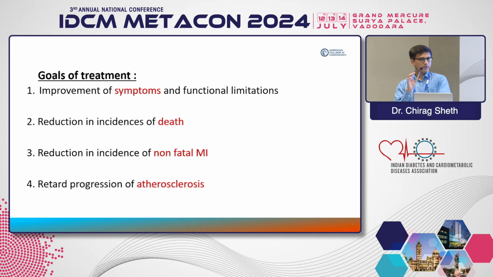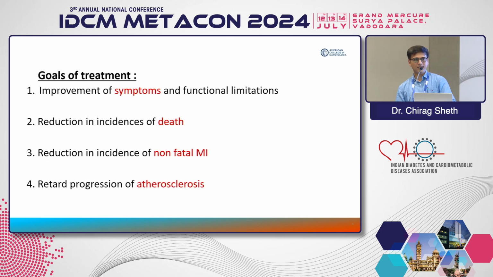So what are the goals of treatment in a patient who has chronic coronary artery disease? First and foremost is improvement of symptoms and functional limitations. Second most important is reducing incidence of death and non-fatal MI, and lastly to retard the progression of atherosclerosis. If we know the mortality rate of acute ST elevation MI in the current era, maybe close to 5%, the chronic coronary artery disease or chronic coronary stable syndromes will have a variable yearly mortality rate between 1 to 3%. So this group of patients is at relatively low risk of death.